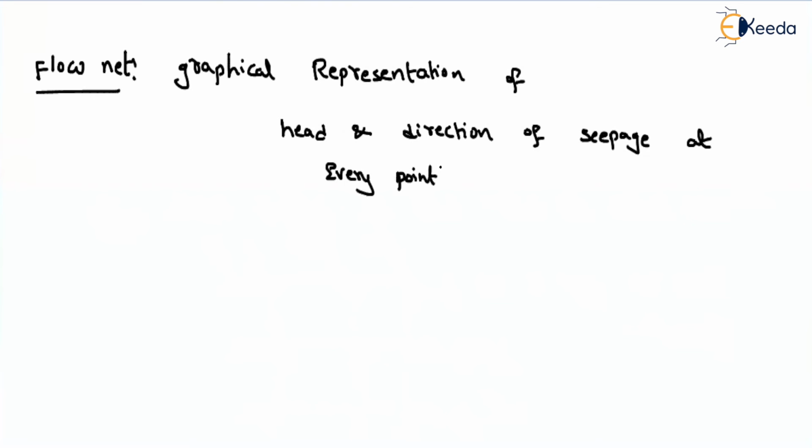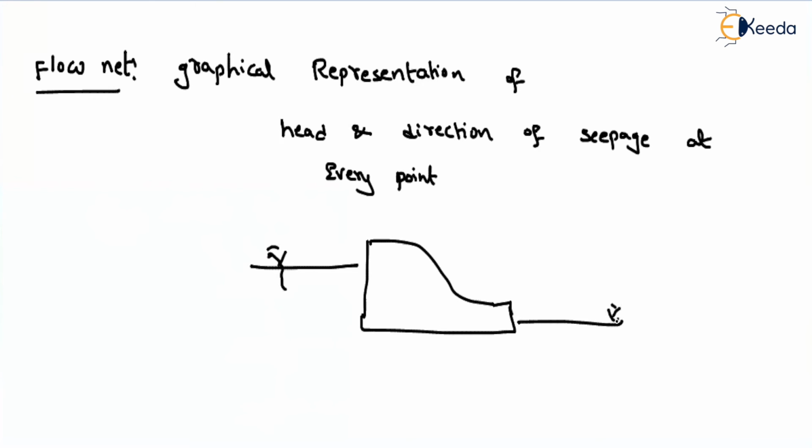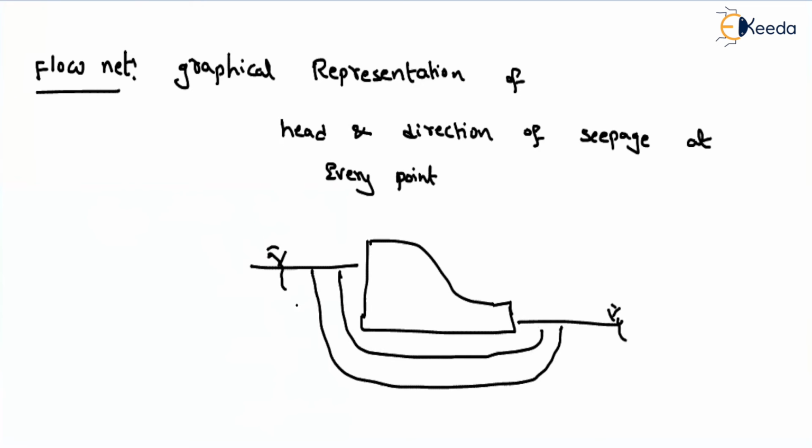So along every point, if you are representing heads and the seepage direction, then that is nothing but a flow net. Suppose let us consider, let us assume this is your dam, and this is nothing but a water level, and this is nothing but a downstream level. If you are joining the lines, then we can assume the flow lines may be like this. I can assume that the flow happens like this. So here, depending upon the side, these are nothing but my flow lines.